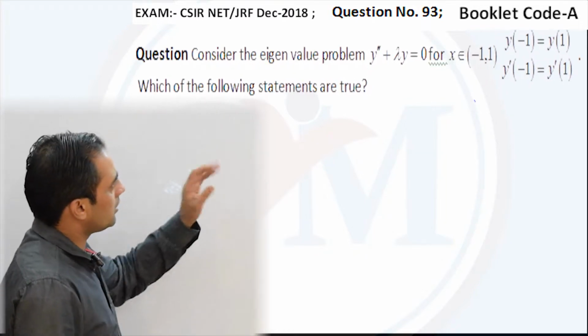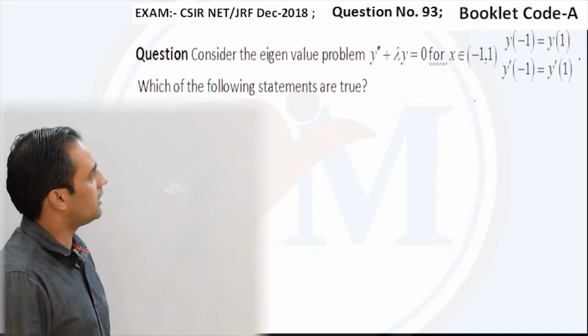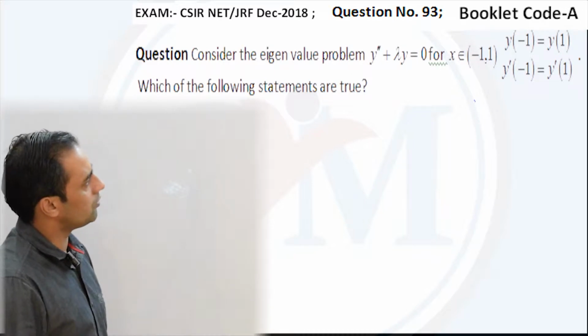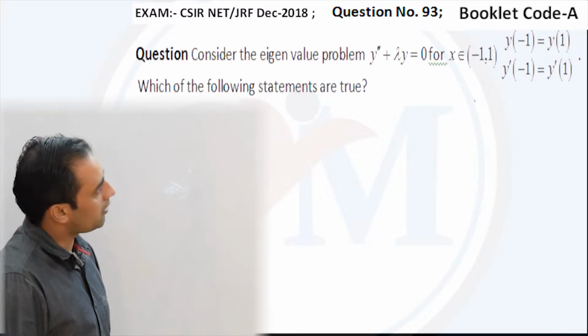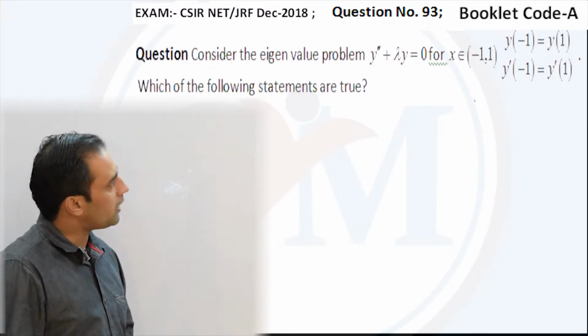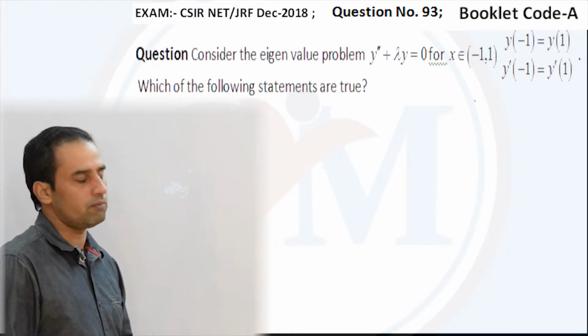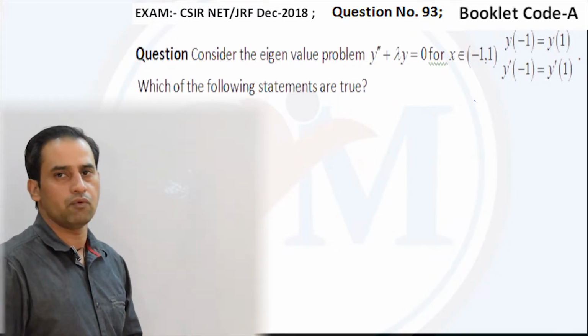The question is: consider the eigenvalue problem y double dash plus lambda y equal to 0, defined on the interval minus 1 to 1, with the boundary conditions y at minus 1 equal to y at 1, and y dash at minus 1 equal to y dash at 1. So these are the boundary conditions.